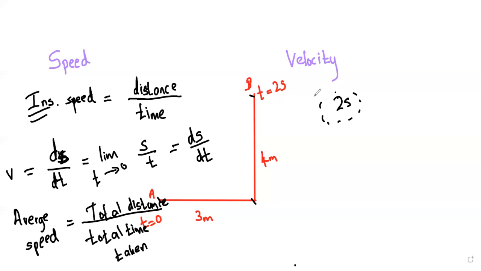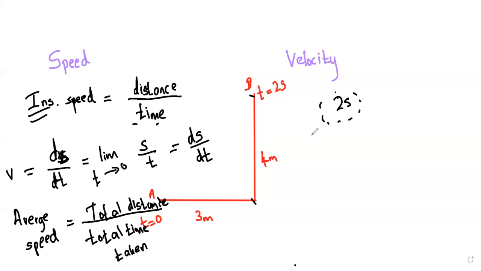When you are considering the instantaneous speed, we take a very small time interval. In normal practice you will take the minimum count of the time you can take. Let's say a stopwatch takes a minimum count of 0.1 second, which means the smallest reading that stopwatch can take. So in that time interval, if you find the distance, that is known as instantaneous speed. However, here we are finding for 2 seconds, which is very much greater than that 0.1 second. So that's why we are going to calculate the average speed.